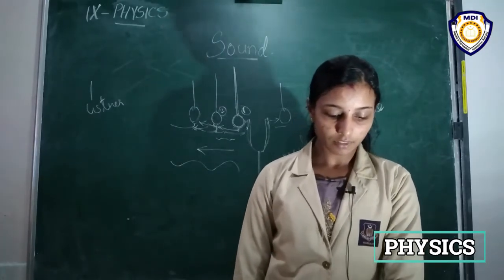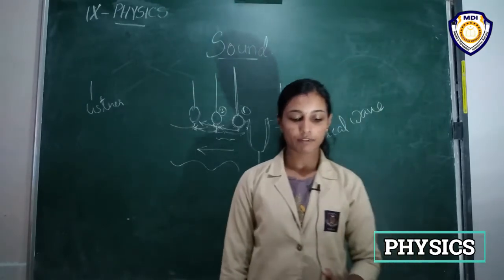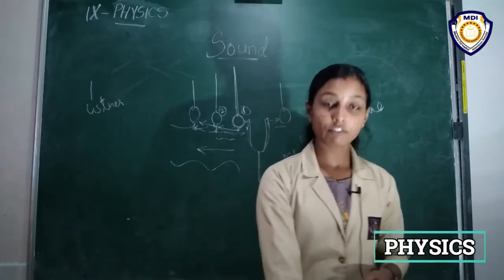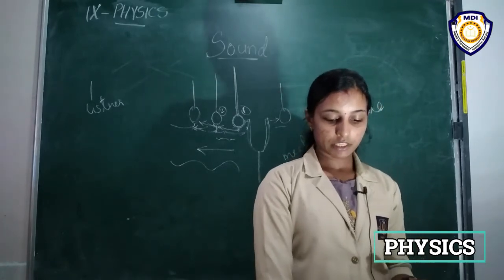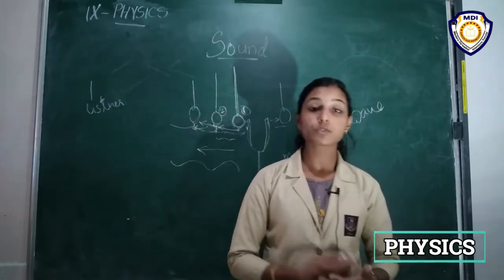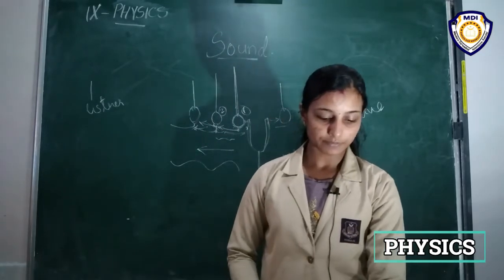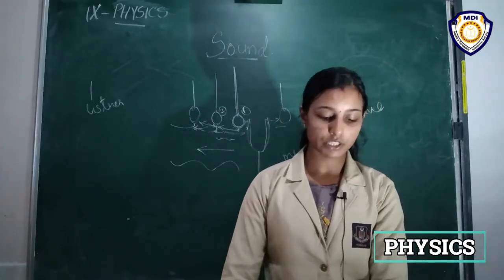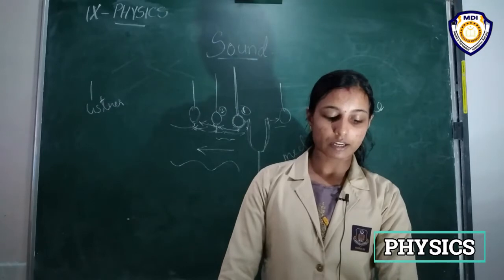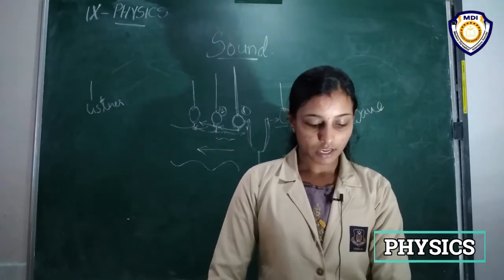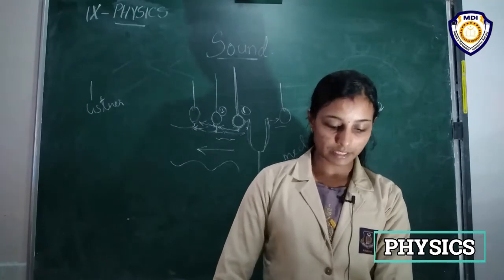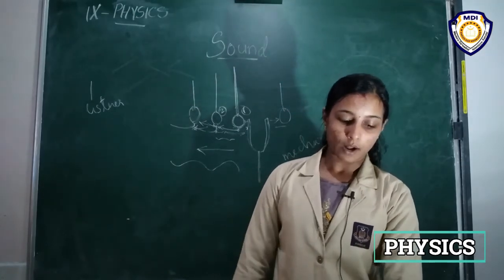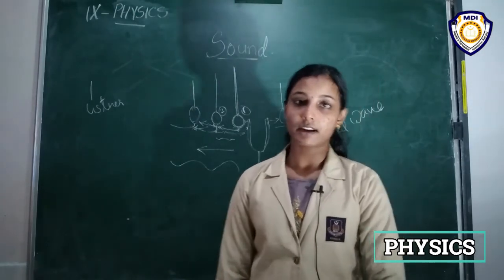And this compression starts to move away from the vibrating object. When the vibrating object comes back, when it moves backward, what happens? It creates a region of low pressure called rarefaction. And as the object moves back and forth rapidly, a series of compressions and rarefactions are created.